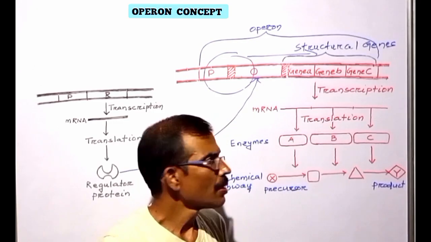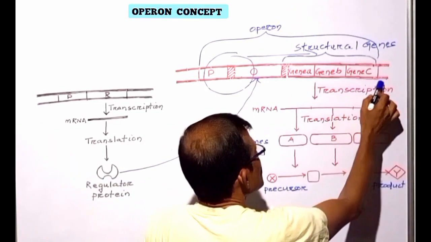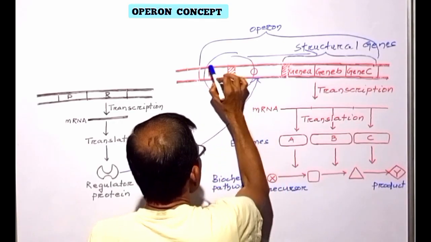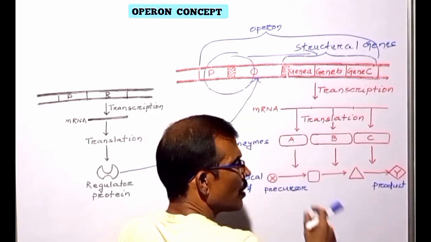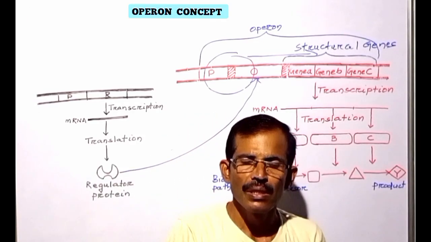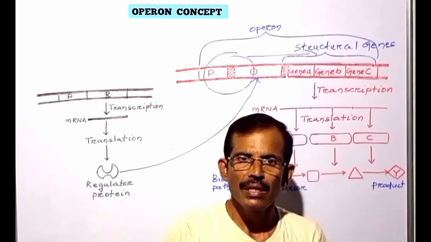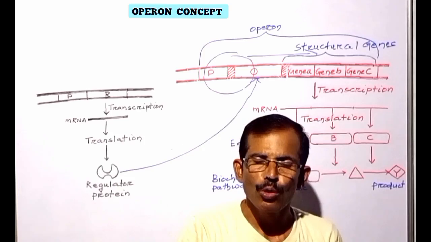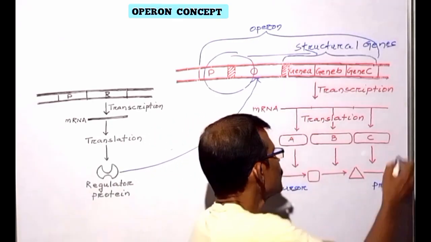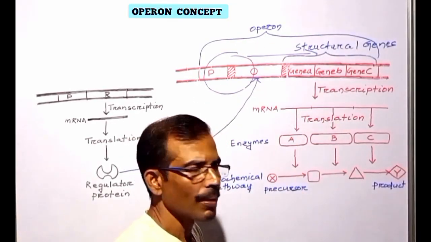So an operon is a functional unit of DNA that consists of a set of structural genes along with the promoter and the operator. The operon regulates the expression of structural genes by controlling their transcription, which in bacteria is usually the most important level of gene regulation. This figure illustrates the organization of a typical operon.